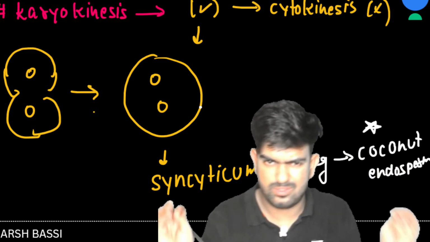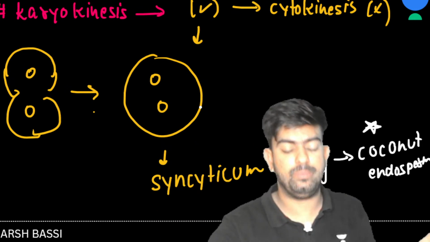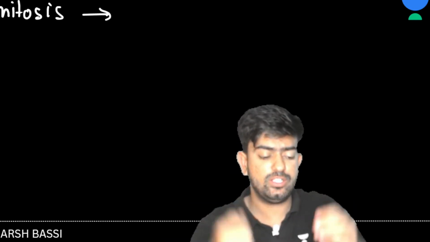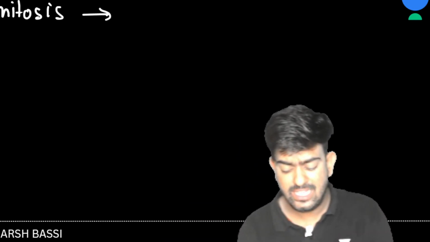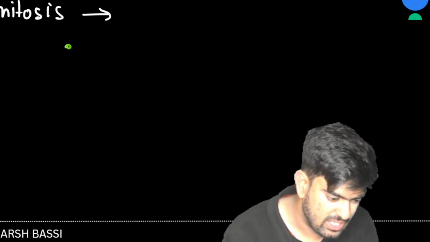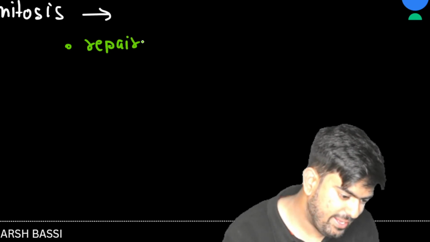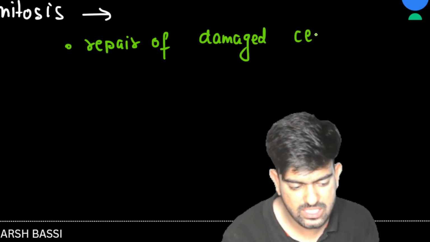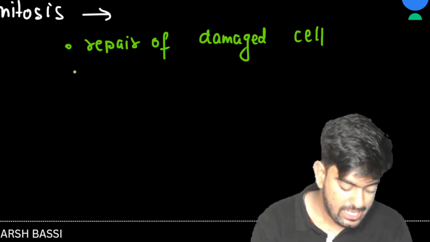Now let's discuss the significance of mitosis. It's a very small topic. Why do we need mitosis, sir? Suppose someone came to your home and took a knife and cut like this. To heal that cut, what is going to happen? Mitosis is going to happen. So I can say that for repair of damaged cells, mitosis takes place.